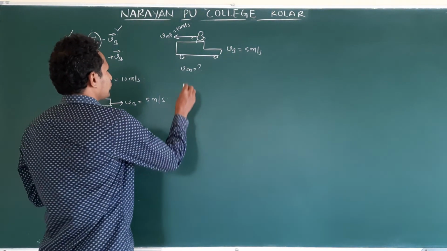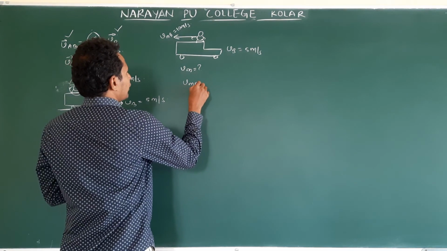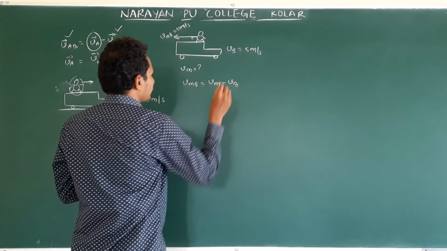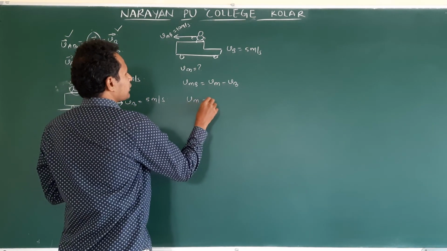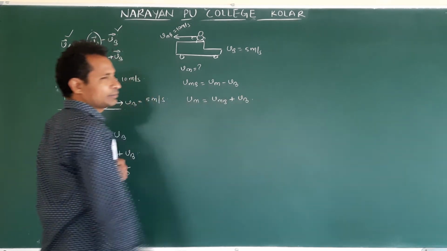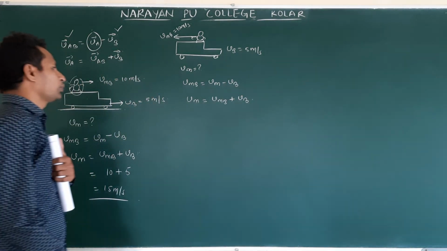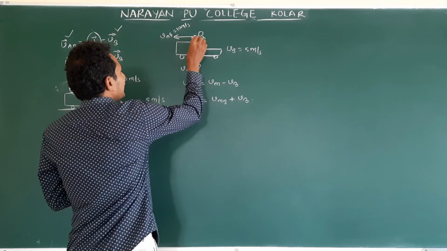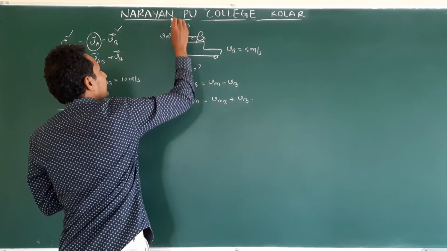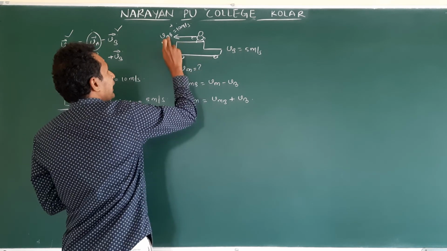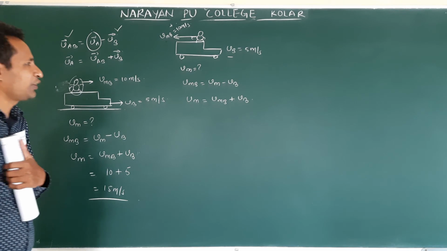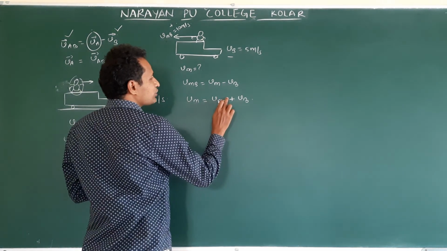Okay. Now Vmb is equal to Vm minus Vb. Now Vm, you make it the subject: Vmb plus Vb, right? Now this direction we have taken as positive. Then the bus is moving against this, so this will be negative. Understand? Vmb we have taken as positive.